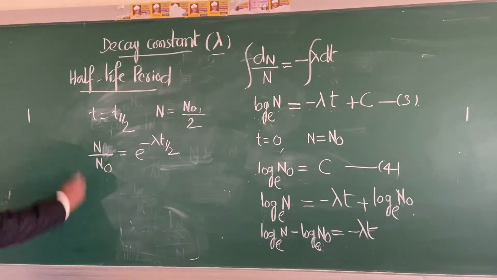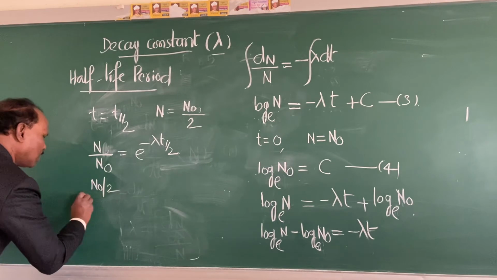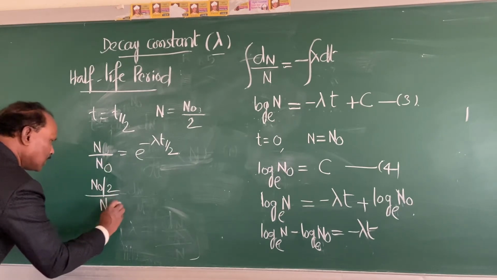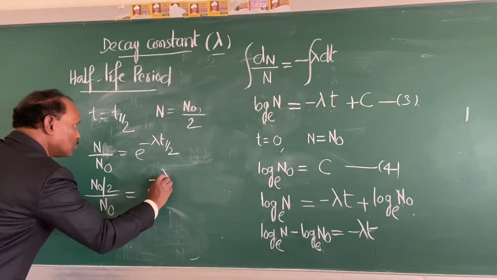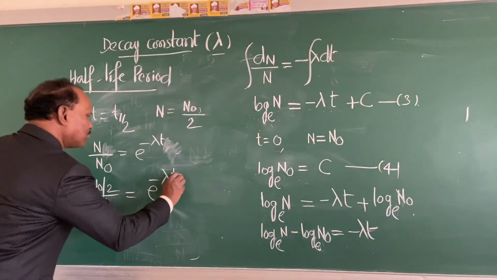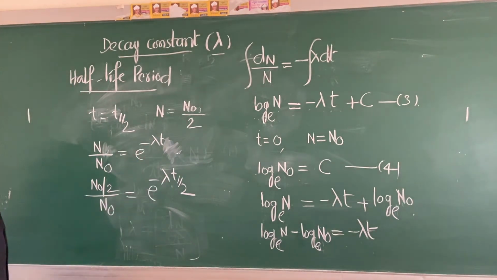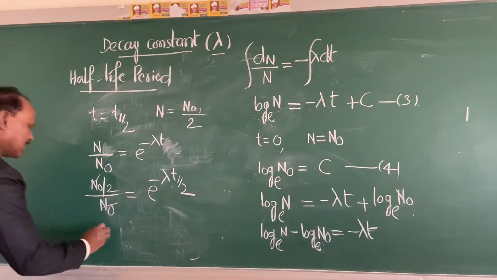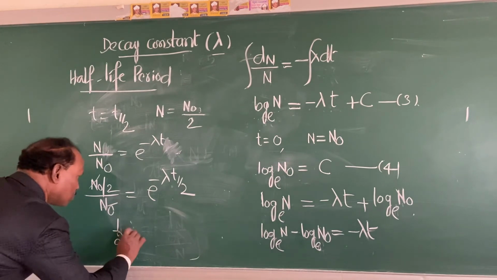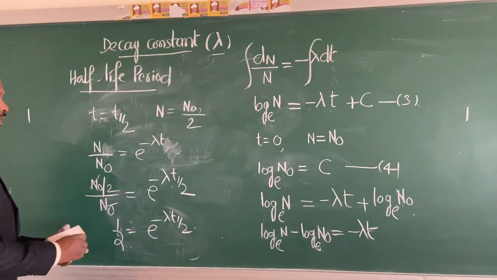So n is n0 by 2. So n0 by 2 upon n0 is equal to e raised to minus lambda t half, where I have replaced t by t half. So this n0 will cancel. So half is equal to e raised to minus lambda t half.